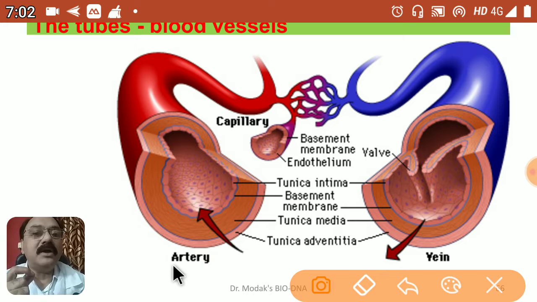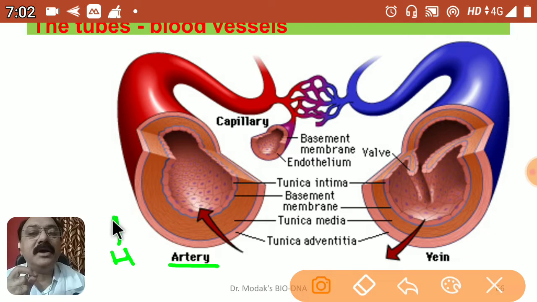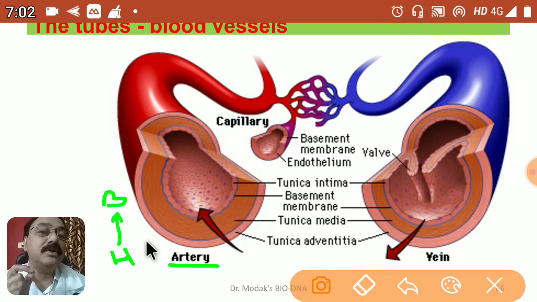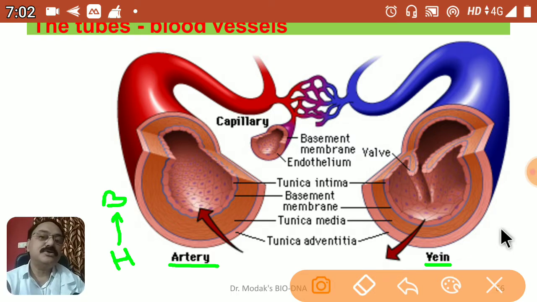If you talk about artery, what is an artery? An artery is a blood vessel that carries blood from the heart to the body, so away from the heart. This is the most important definition or characteristic feature we have to understand. Then what is a vein? A vein is a blood vessel that carries blood from the body to the heart. This is a very important aspect we have to remember.